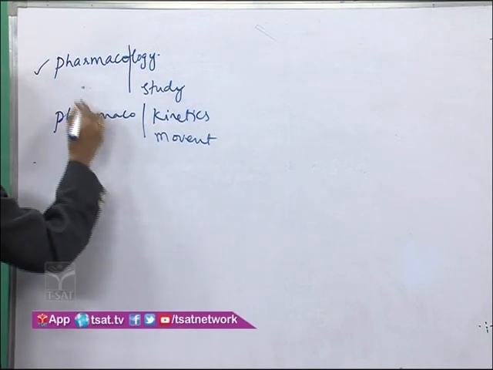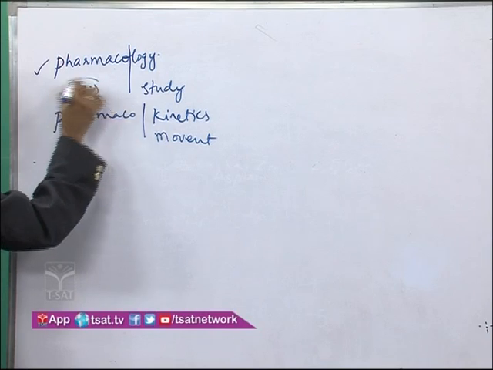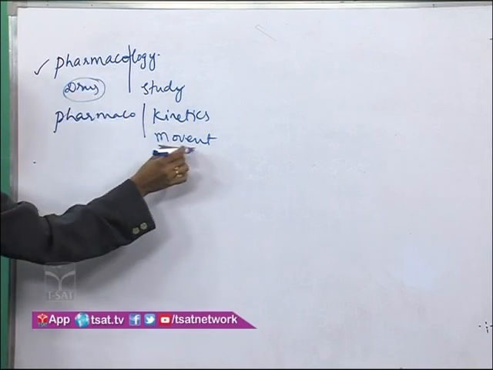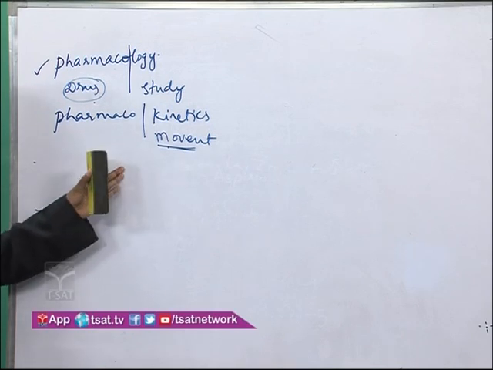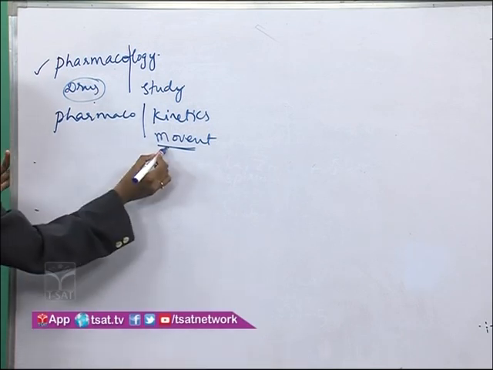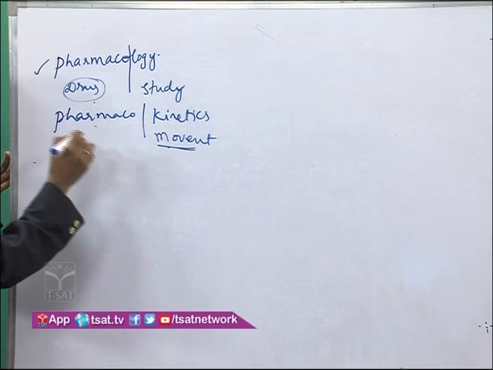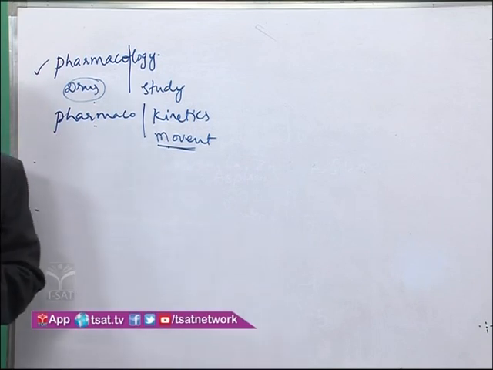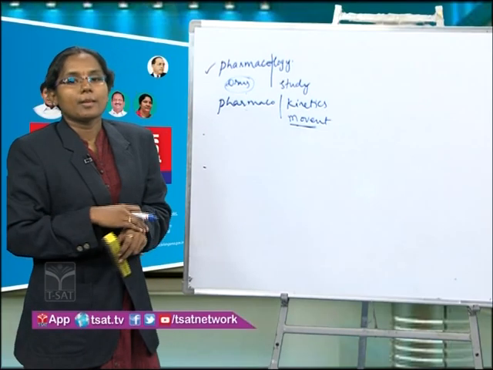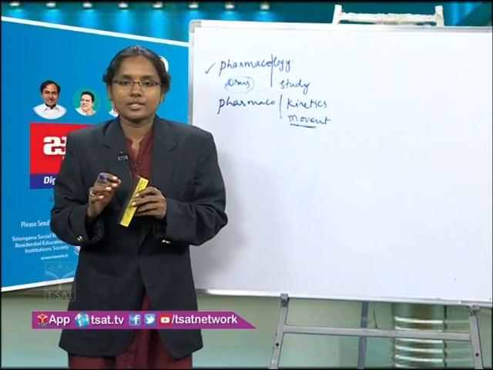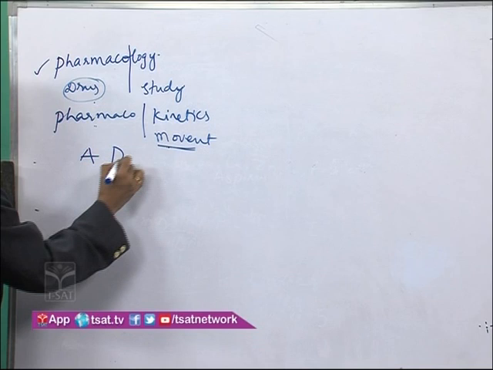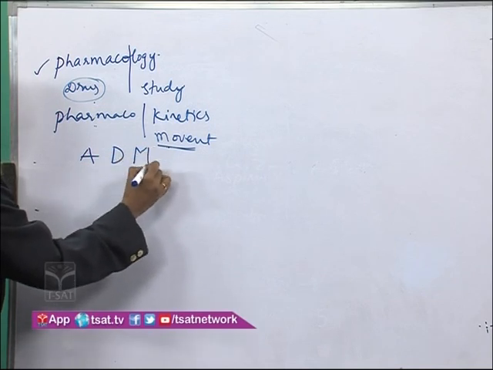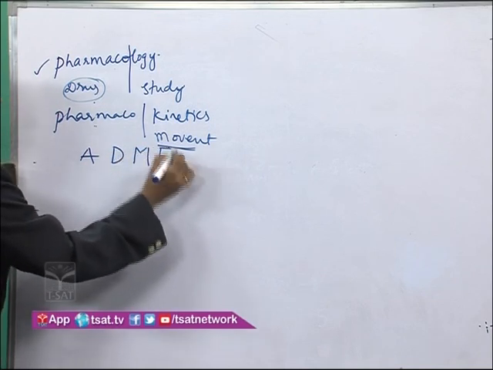So the study which deals with the movement of the drug inside the body is called pharmacokinetics. This involves four stages: absorption, distribution, metabolism and excretion.